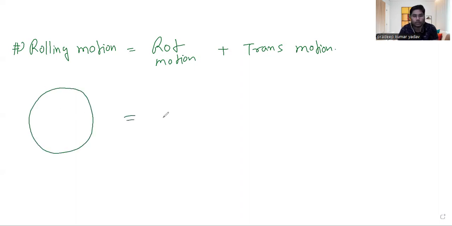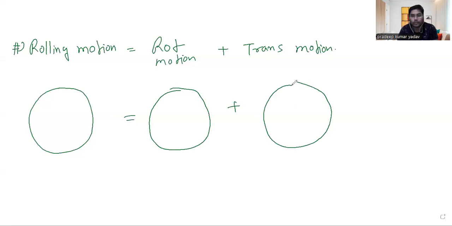So let's talk about a wheel here, a circular wheel. I'm just imagining, and I'm drawing two circles to show two kinds of motion. For translational motion, if this is the center of mass moving with VCM, I can imagine all particles will move with the same translational speed, the same center of mass speed, VCM. If you talk about this particle, it will also go in the forward direction with the same VCM. This is for the translational.